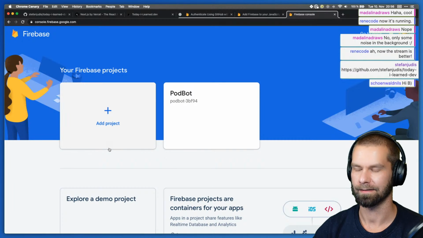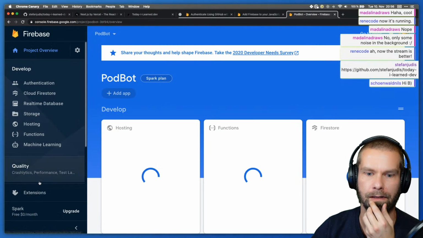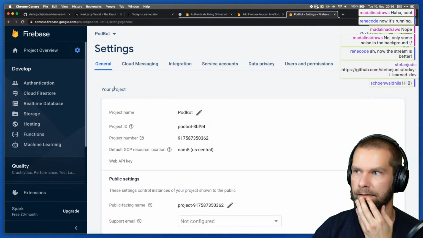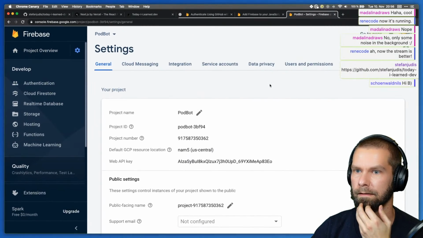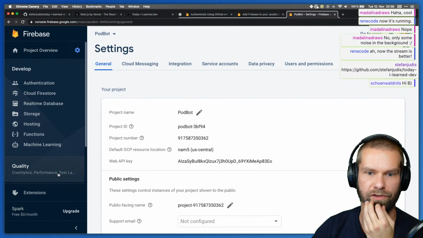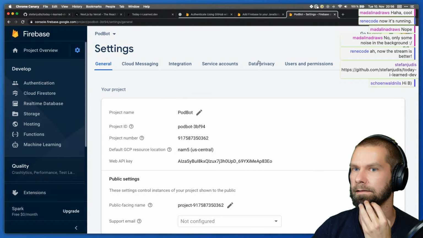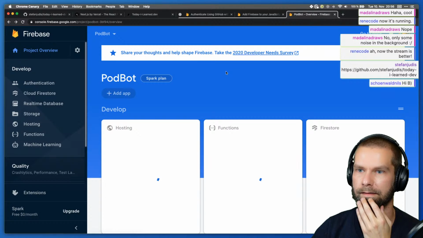All right, so what we're gonna do, I don't remember what I did here, so let's clean that up. How do I remove that one? Project settings. I want to delete the app. Where do I do this? Okay, let's keep it then.